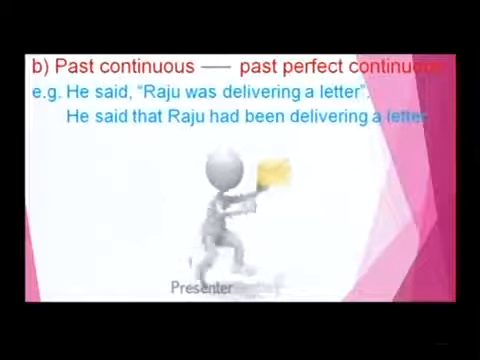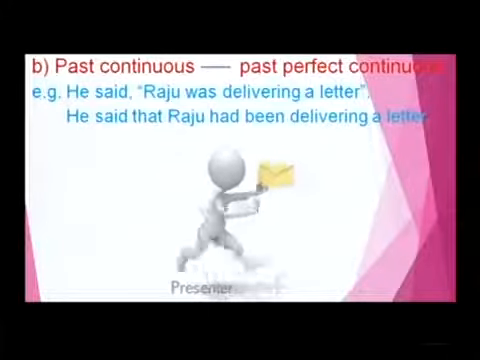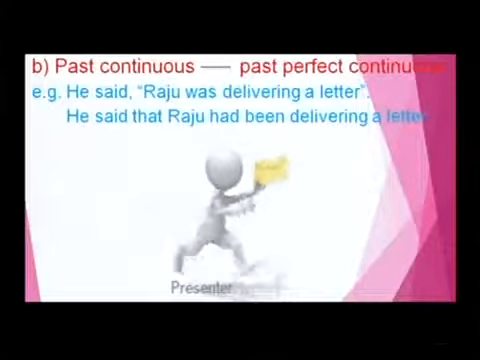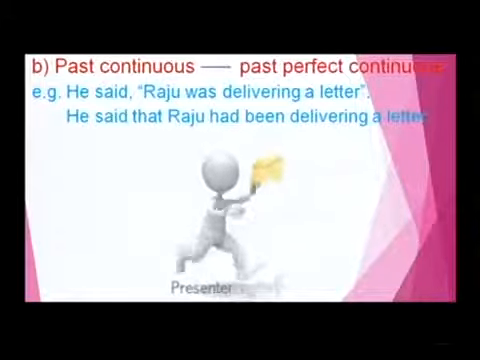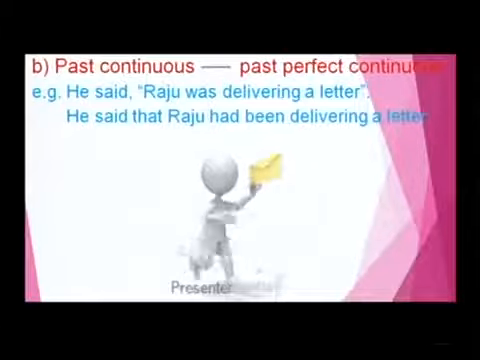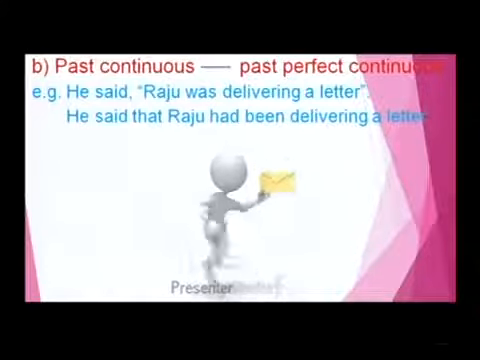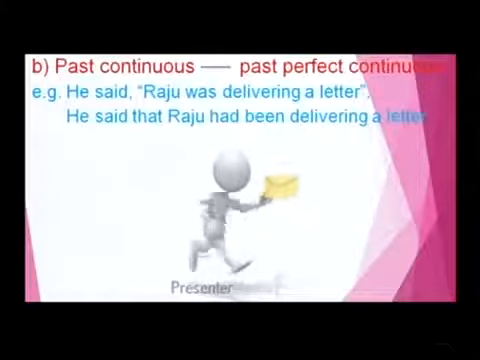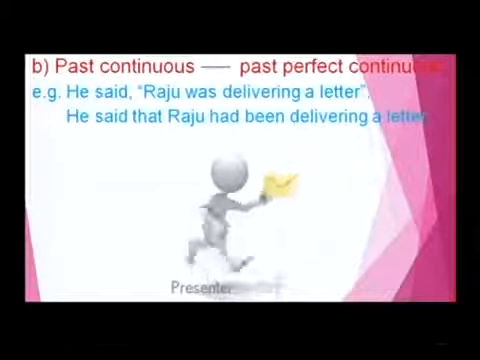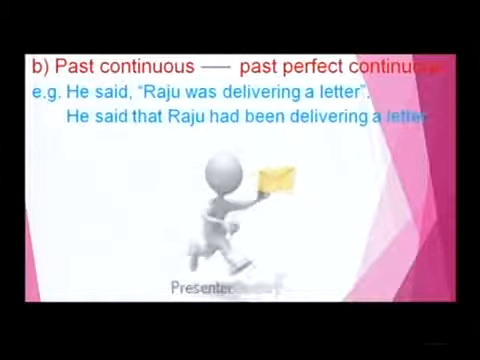It was obviously in the direct speech because it is in between the quotation marks and it is preceded with the capital letter R. See, my dear friends, in indirect speech what happened? He said that Raju had been delivering a letter. What are the changes affected here? The conjunction that is used, and "was" became "had been" because past is changing into the past perfect. "Had been" is used, delivering a letter. On the whole, he said that Raju had been delivering a letter. This type of change occurs in the past continuous.